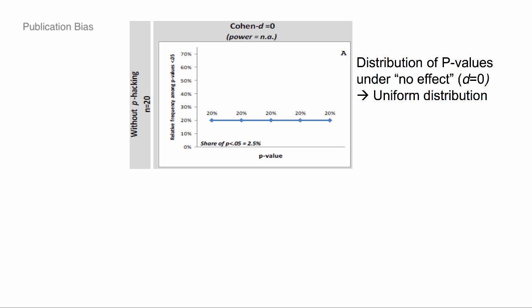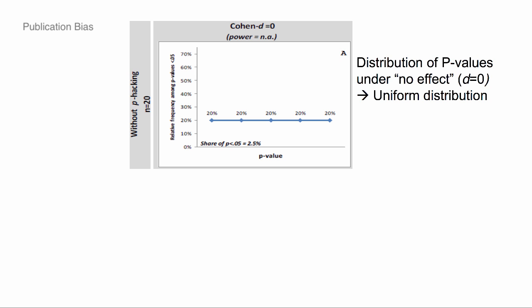Okay. They next ask another question, which is, what would we expect to see if researchers are data mining? Like, what will this curve look like? The way they operationalize it here is they say, imagine you start with a certain sample, and I keep adding 5 subjects until I get a significant result. And then I stop. That's my stopping rule. So this, again, is no effect. We're in the case of no effect.